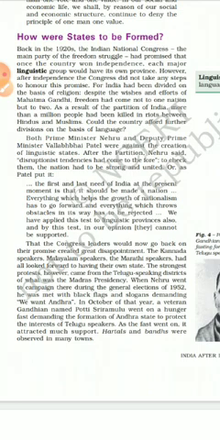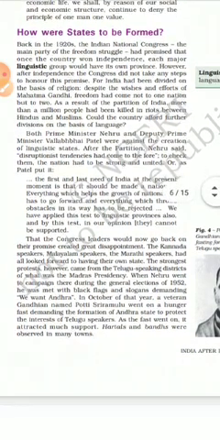So we are going to read the lesson. Back in the 1920s, the Indian National Congress, the main party of the freedom struggle, had promised that once the country won independence, each major linguistic group would have its own province.